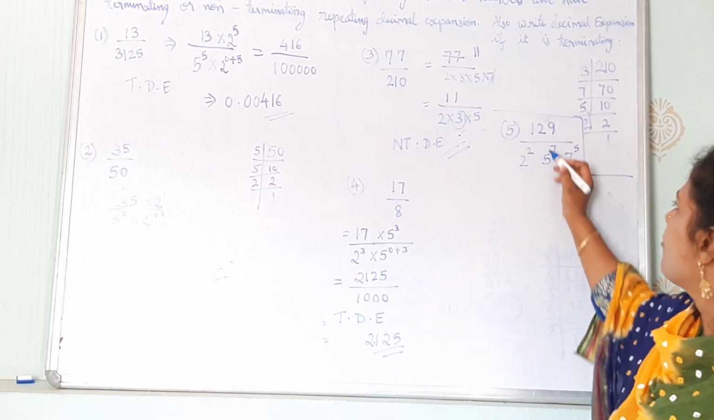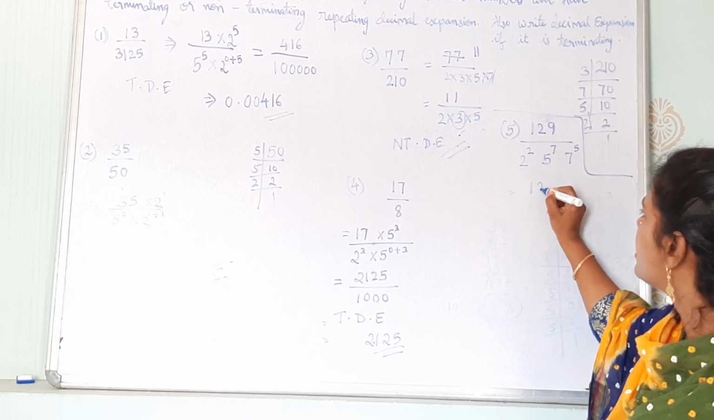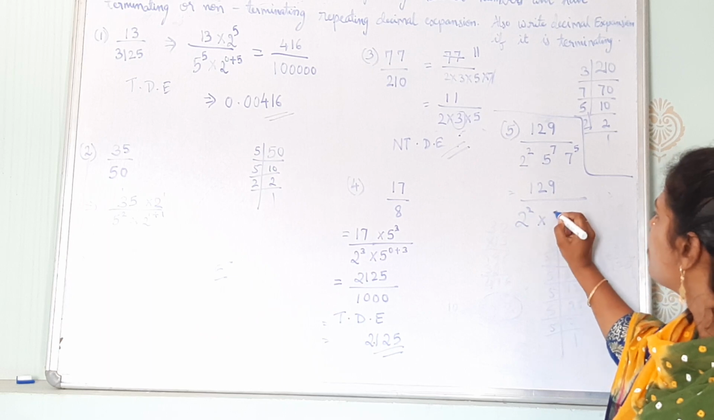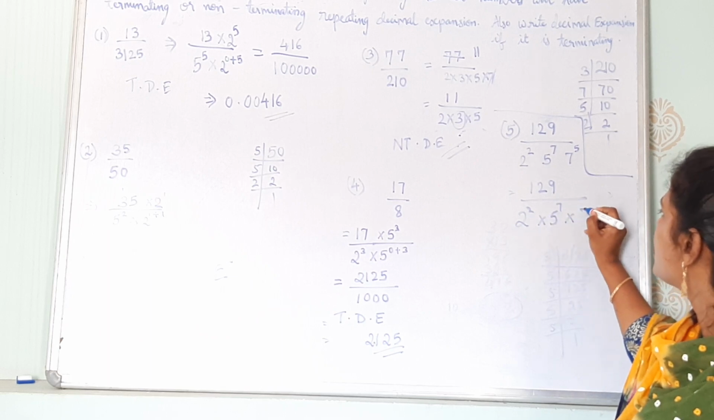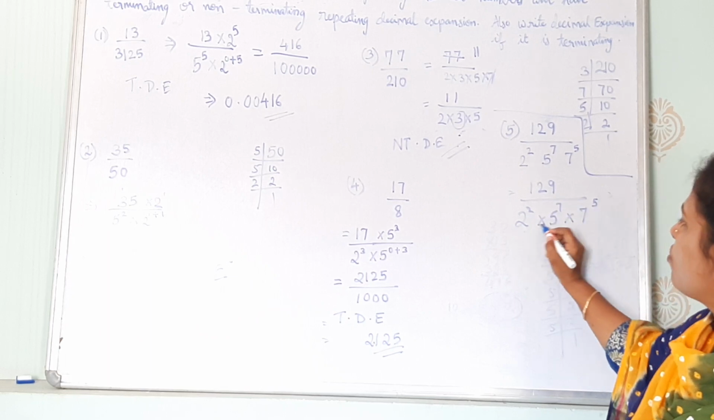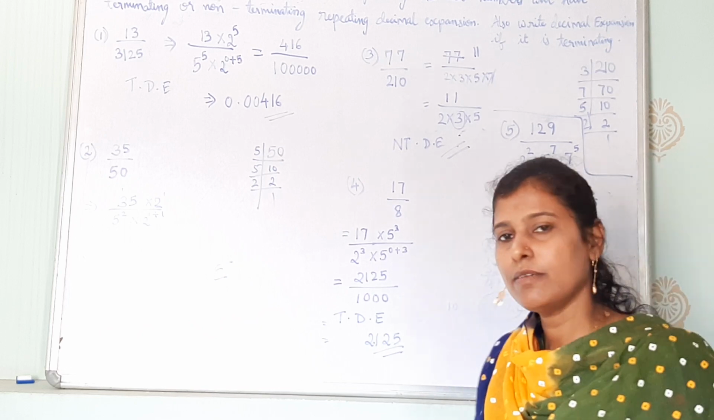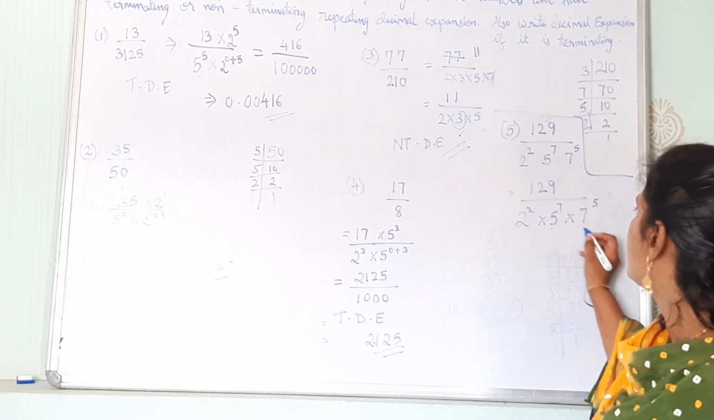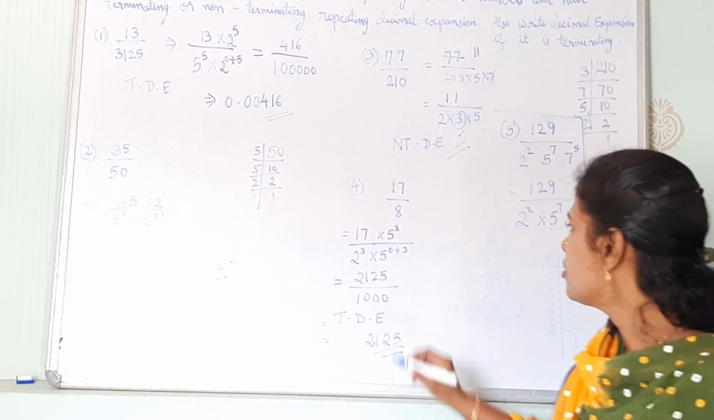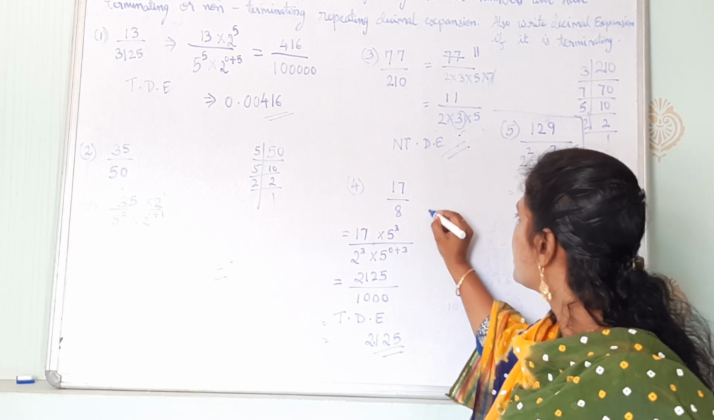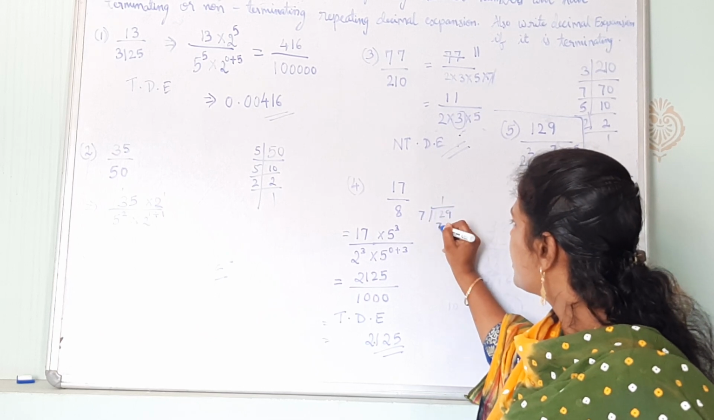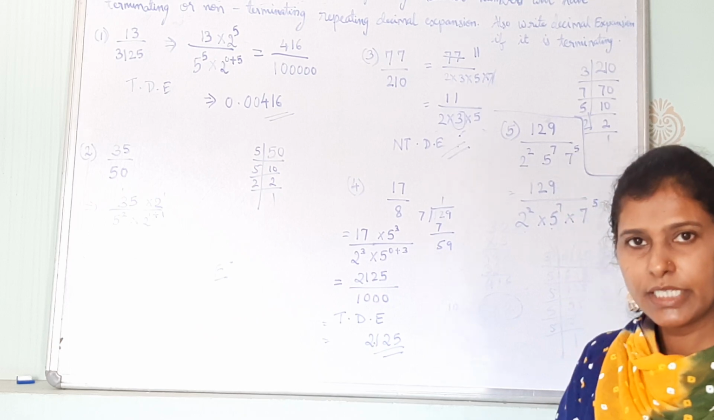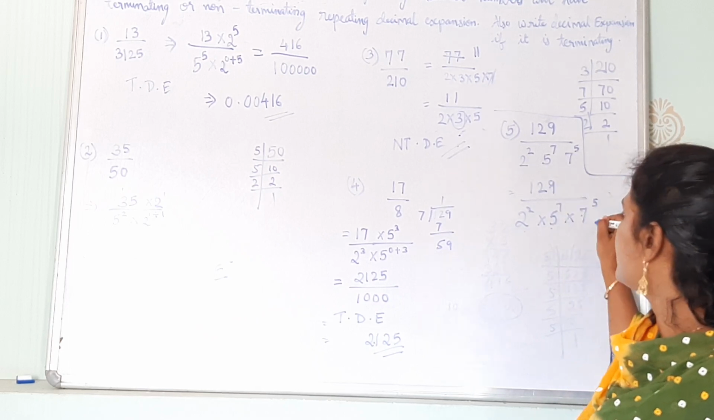See the question. We have been given 129 upon 2 power 2 into 5 power 7 into 7 power 5. Okay, 2 and 5 is okay, no problem, we need it. But what about 7? 7 we don't need it. So we will see whether it is divisible. 129. So 129 को हम 7 से डिवाइड कर देते हैं. 7 1 7, 5 बचा 12, then 59. It is not divisible. So 7 एलिमिनेट नहीं होगा.